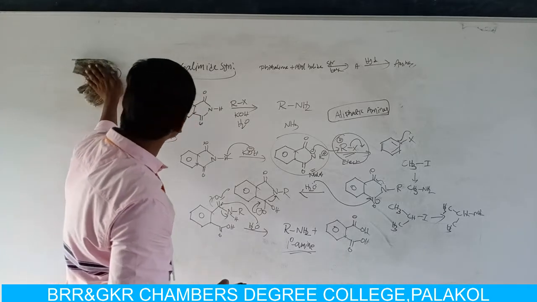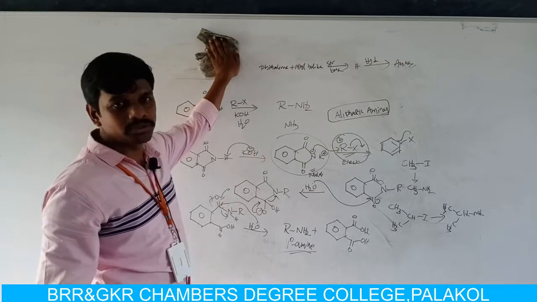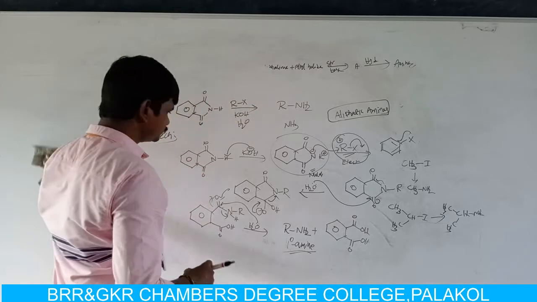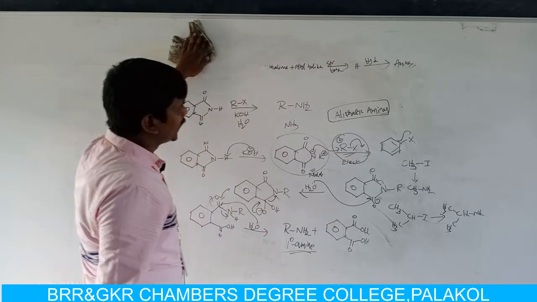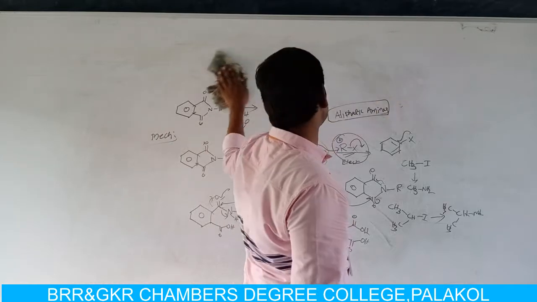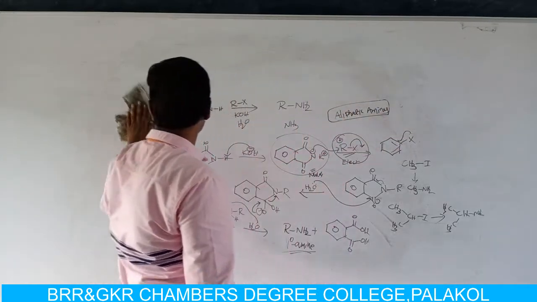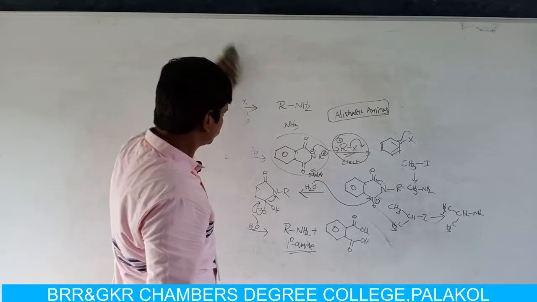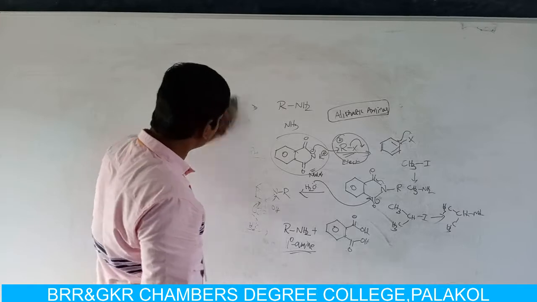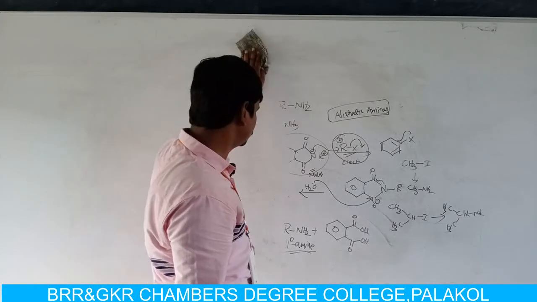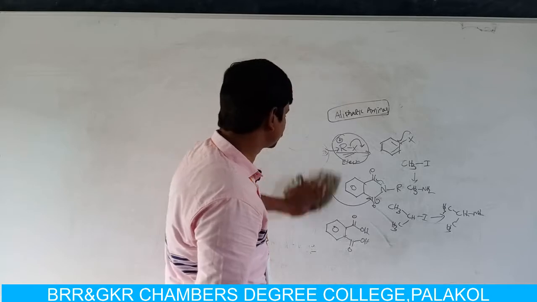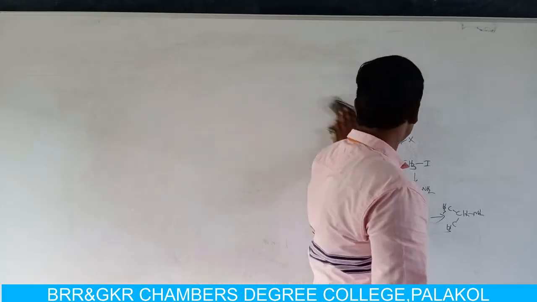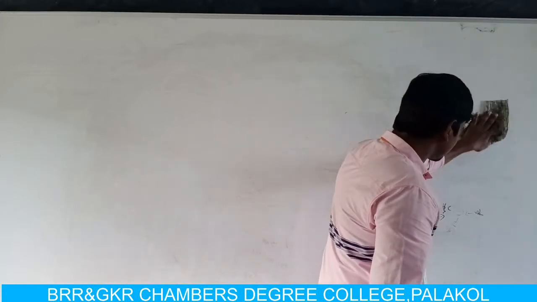Hofmann rearrangement reaction is useful for the preparation of both aliphatic amines and aromatic amines. This is about Gabriel-Phthalimide synthesis. Now we are moving to the most important reactions in the preparation of amines. Hofmann rearrangement reaction is very, very important, and another important reaction for the preparation of aromatic and aliphatic amines is the Schmidt reaction.